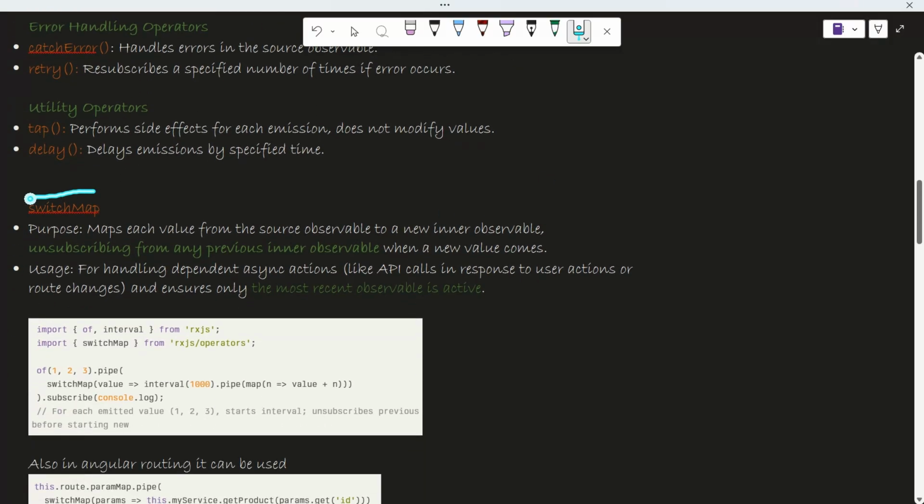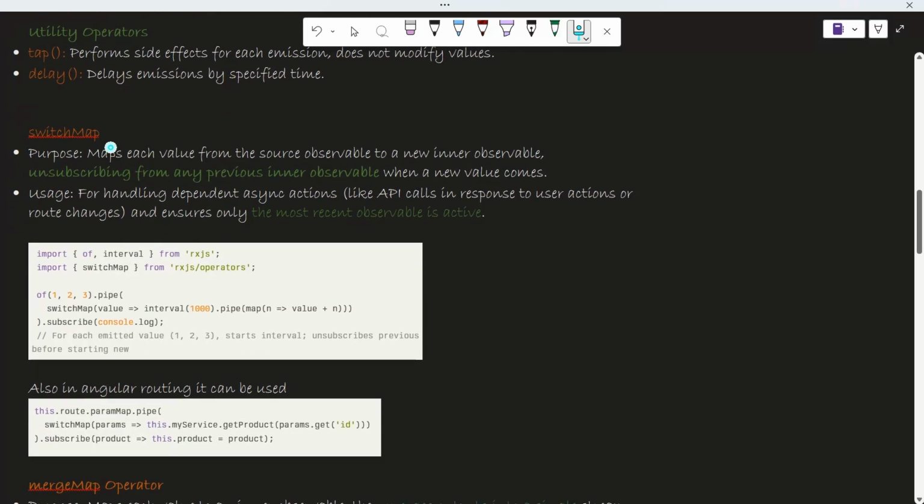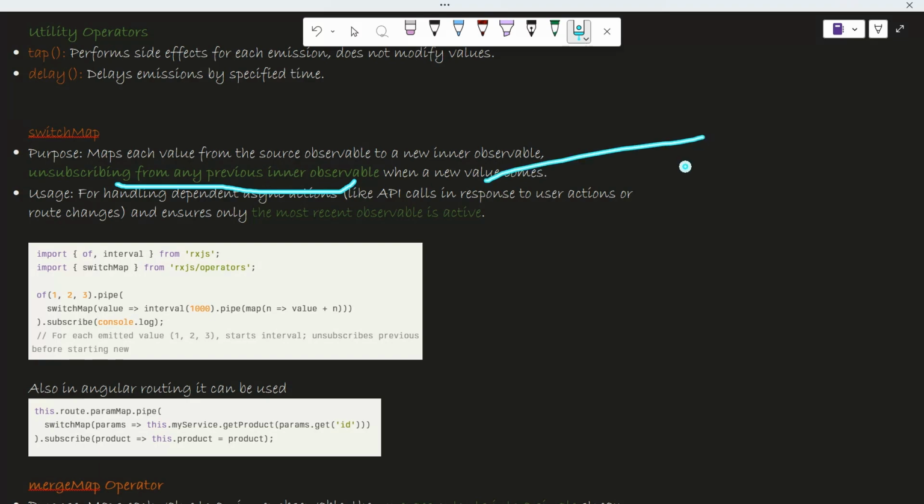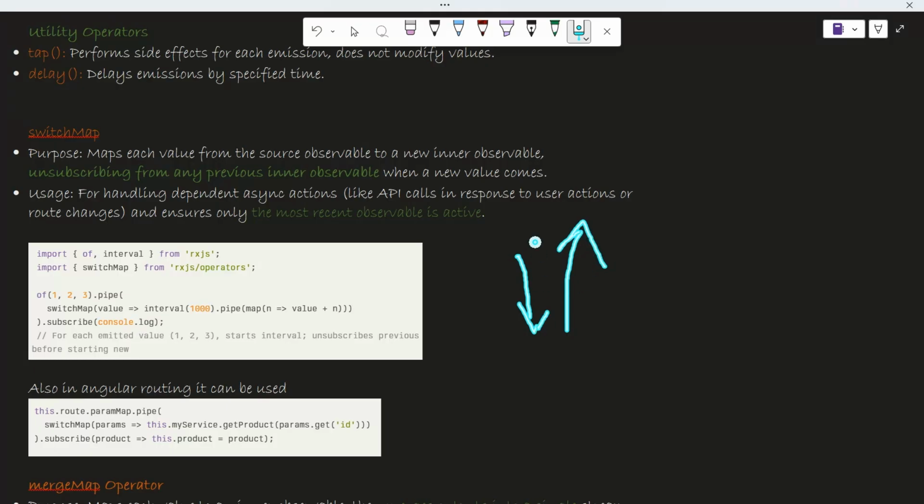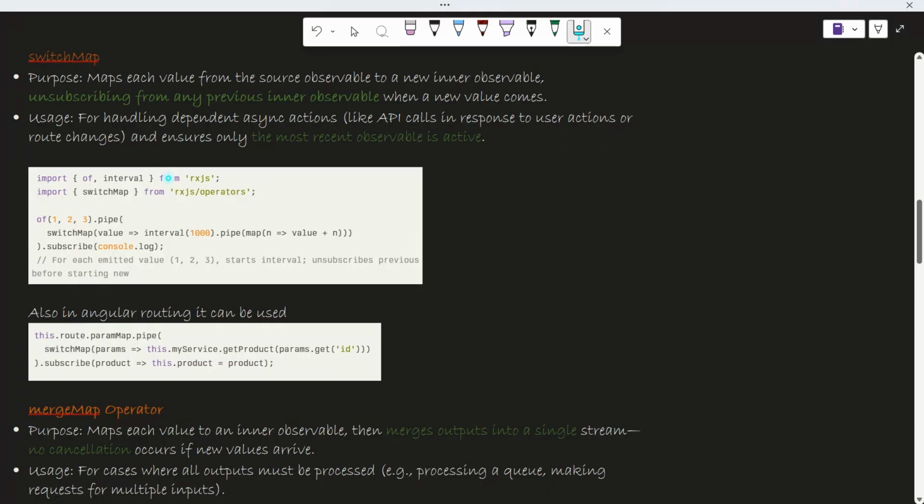Now this is switchMap. This is very, very, very important from both your developer point of view and your interview point of view. So what this switchMap does, it cancels your previous observable value and then emits your new value. Whenever a new value is coming, it is just canceling the previous value and dealing with this new value only. This is used for handling dependent asynchronous actions, like API calls in response to user actions or your route changes.